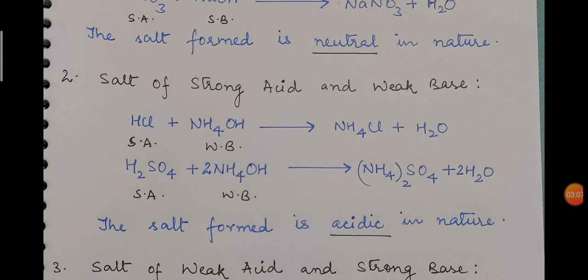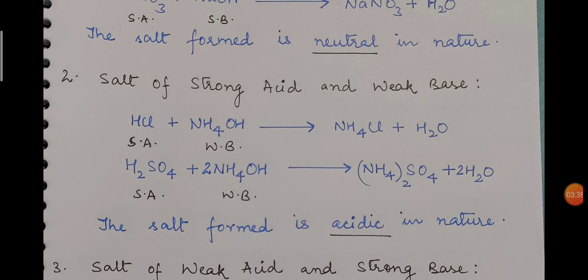Now what is the reason behind this, that when we take a strong acid and a weak base, the salt we get is acidic in nature? Suppose I have taken an aqueous solution of HCl, then it is a strong acid. On which basis? On the basis that when HCl is dissolved in water, the concentration of hydrogen ion released is very high, and that is why we classify it as a strong acid.